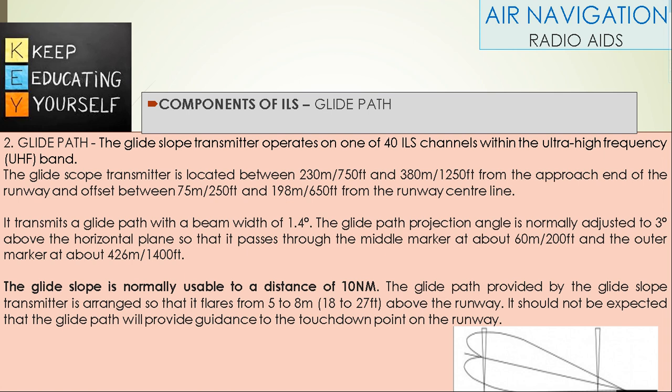The glide path projection angle is normally adjusted to 3 degrees above the horizontal plane so that it passes through the middle marker at 200 feet and the outer marker at about 1400 feet. The glide slope is normally usable to a distance of 10 nautical miles. The glide path is arranged so that it flares from 18 to 27 feet above the runway. It should not be expected that the glide path will provide guidance to the touchdown point on the runway.